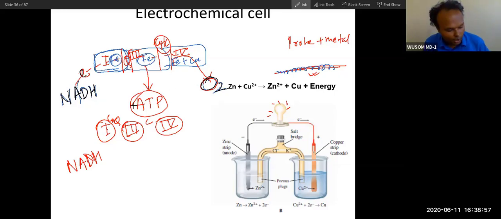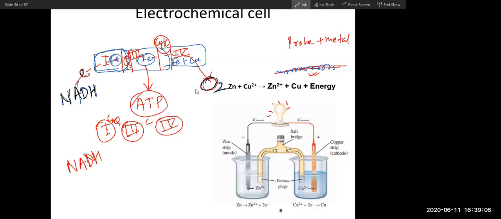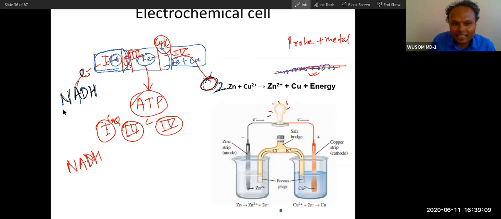Okay. Actually, subconsciously you have understanding, but terminology-wise you are unable to say. I'll make it clear. What is happening is that NADH has very low power to hold electrons. And you already know the electronegativity of oxygen is very high, so oxygen has a very high capacity to hold electrons. When these two are present here, oxygen will suck electrons. It will try to pull electrons from NADH by force.